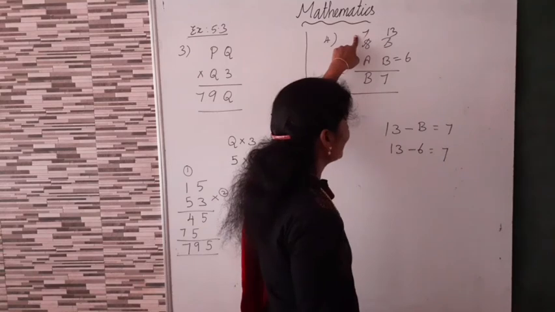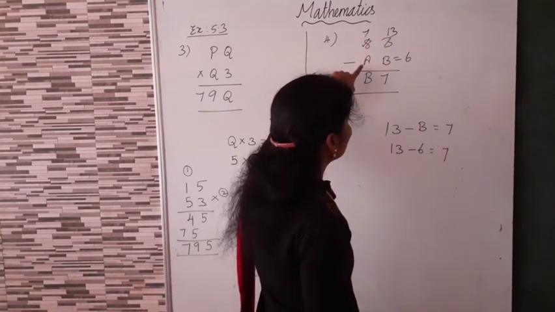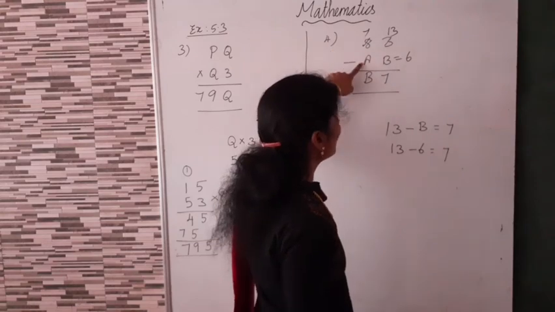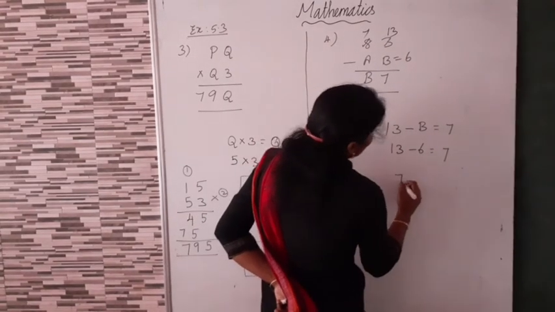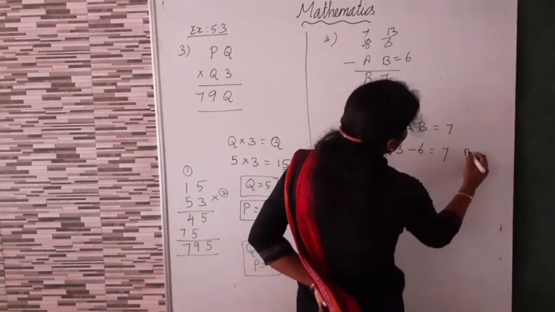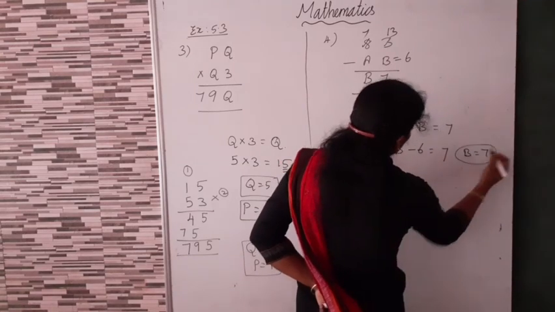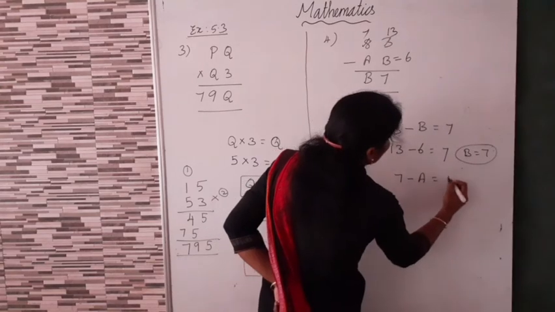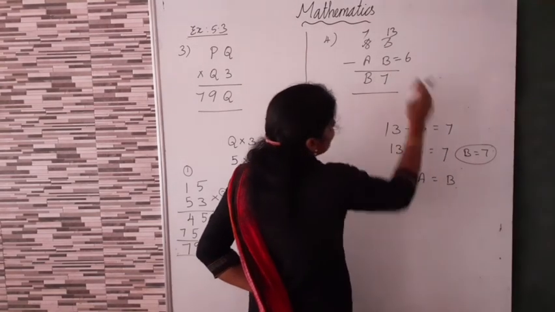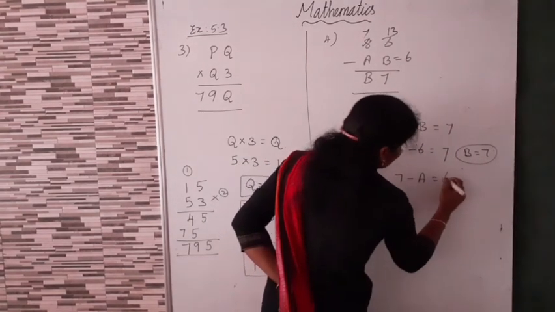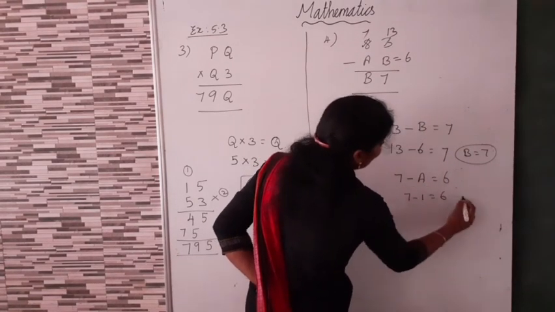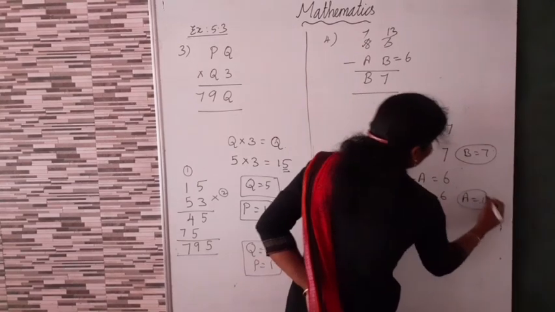7. Already we have 7 minus 1 means 6, isn't it? 7 minus 1 means 6. So, 7 minus A equal to B. What is the value of B? 6. Already we have 6. 7 minus 1 means 6. So, value of A is equal to 1.